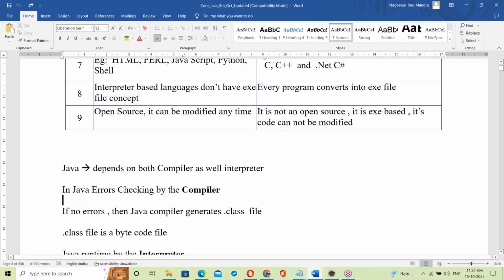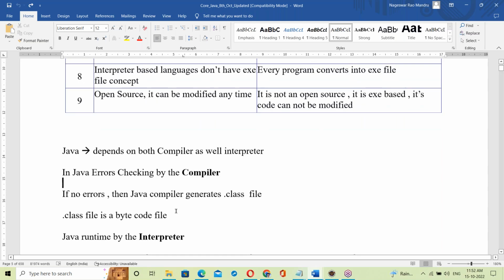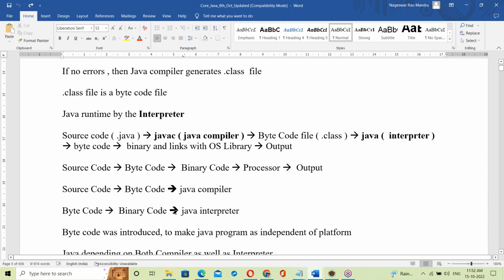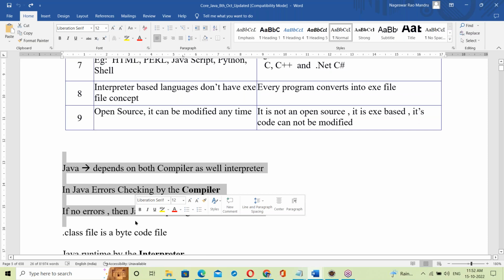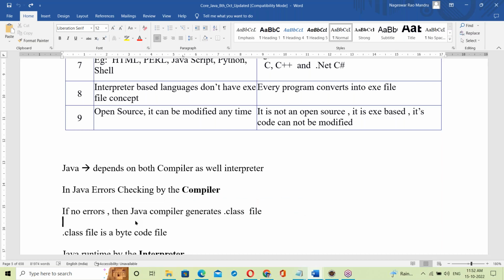How does Java work? Is it interpreter based or compiler based? Next, about Java features. Once all the basics are finished, we'll be entering into Java features. Java features will take one class. After finishing that, Java installation. So Monday we start Java, and Tuesday, Java installation.